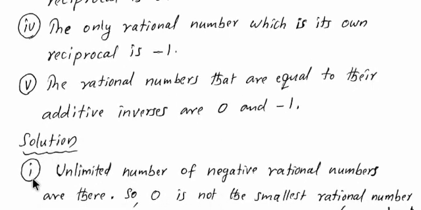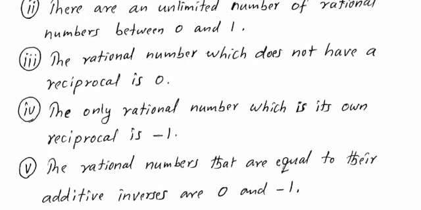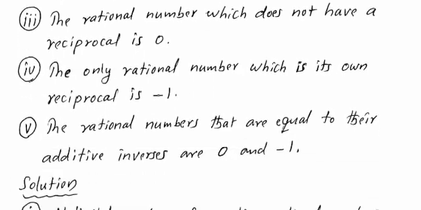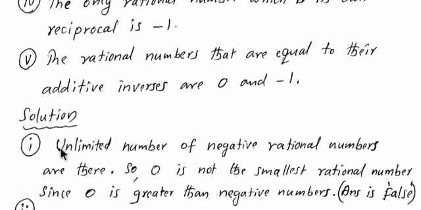Solution. First question. Here, a statement is given: 0 is the smallest rational number. We know that an unlimited number of negative rational numbers are there.